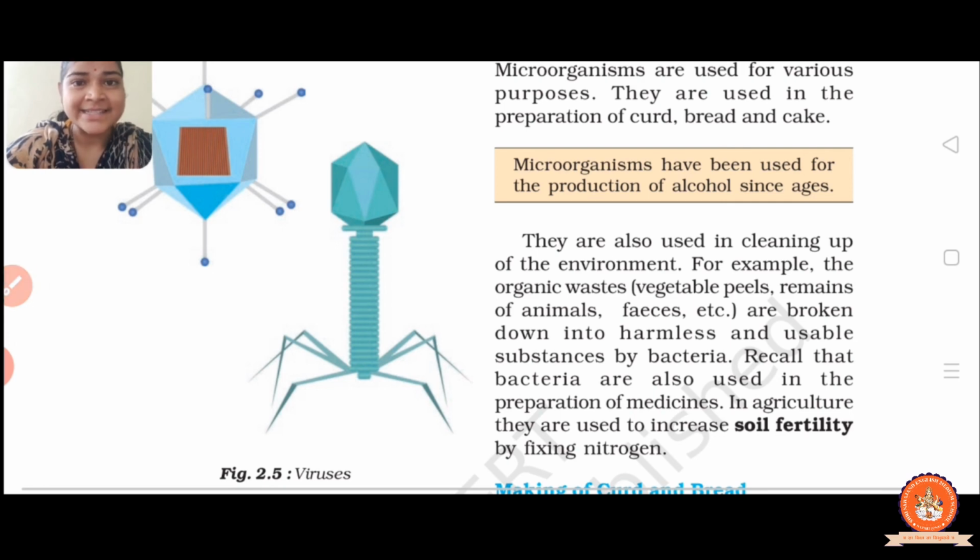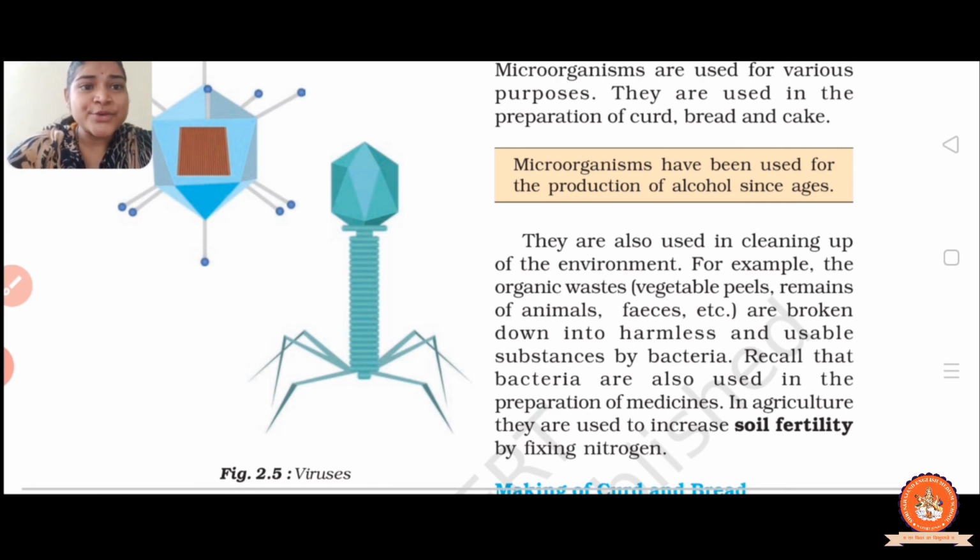Let us discuss. Here bacteria decompose the organic waste. After that, minerals and nutrients are mixed with the soil. These minerals and nutrients are used by plants along with water. So ultimately, it is the usable substance formed by the bacteria, right?